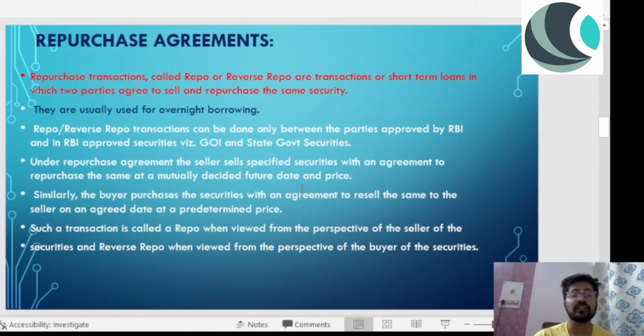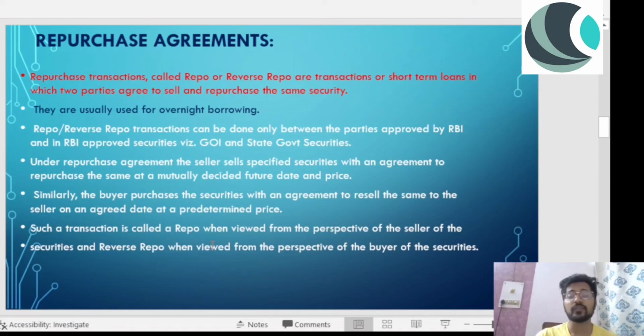So under a repurchase agreement, the seller sells specified securities with an agreement to repurchase the same at a mutually decided future date and price. Similarly, the buyer purchases the securities with an agreement to resell the same to the seller on an agreed date at a predetermined price. Such a transaction is called repo when viewed from the perspective of the seller of the security, and reverse repo when viewed from the perspective of the buyer of the security. So it will be called a repo transaction when I have XYZ securities and I am selling them to A student, right?